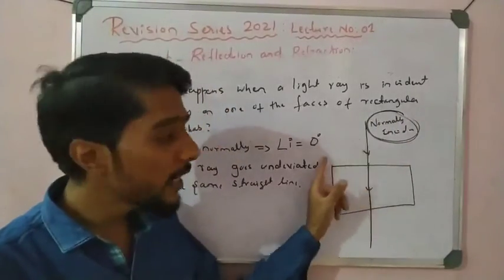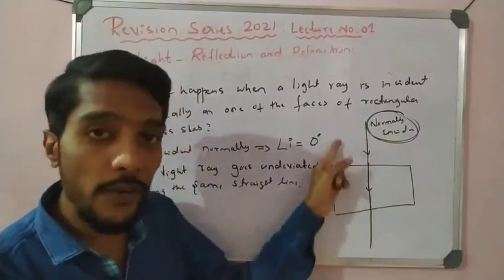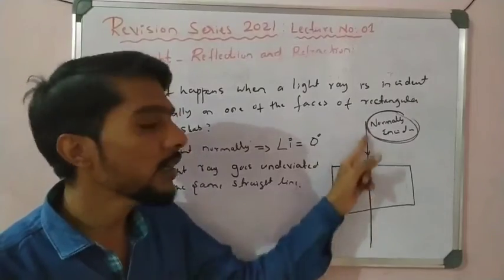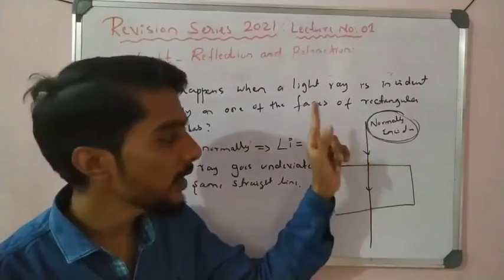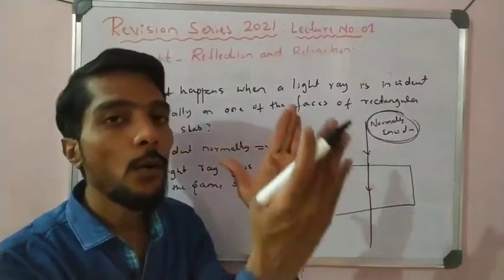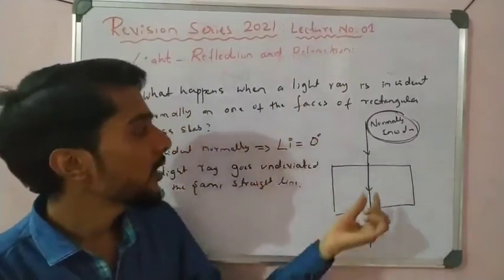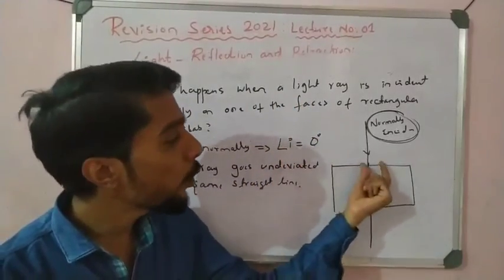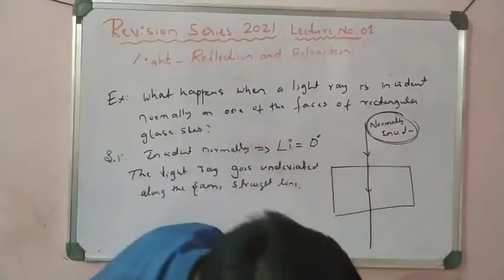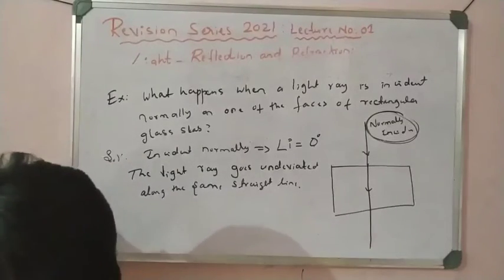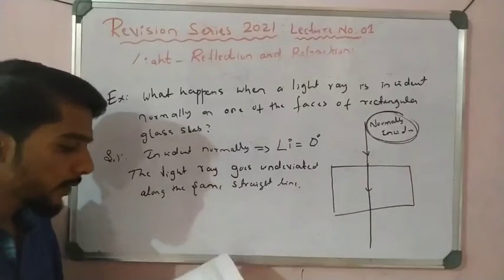When the incident ray is not normal, it bends. But when the incident ray is normal, in that condition even though the media are different, the light does not bend. What condition? The light must be incident normally. That is, the incident ray and the normal overlap or are superimposed with each other. In that condition, the angle of incidence is 0 and there is no bending, no deviation of light. The light travels in a straight path. So that is an important point, students, you have to remember. Right. So let us see some other examples related to that.